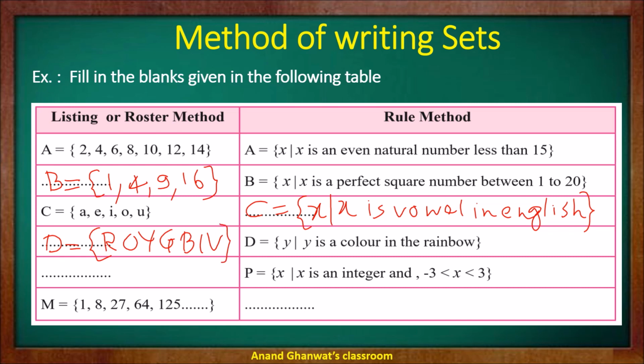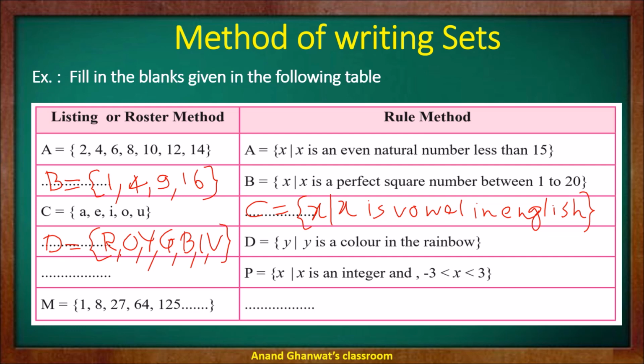R means red, O means orange, Y means yellow, G means green, B means blue, I means indigo, and V means violet. So these are the 7 colors in a rainbow. While writing in your notebook, you have to write the full names like red, orange, yellow. I am just writing here for understanding.